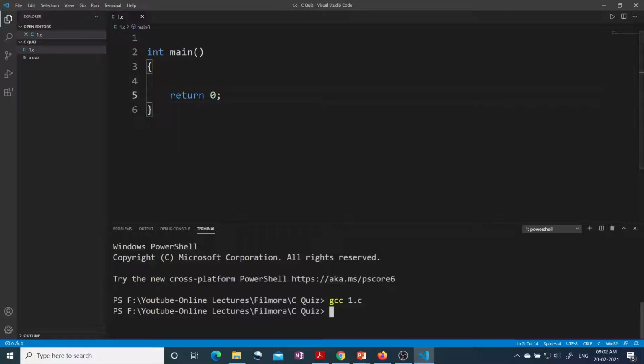Now let's run this program, and we have got a.exe as the output file. Let's write ./a. See, I'm not getting any error like a runtime error after running this program. That means this is a valid C program. It is not compulsory to include your header file. And why is it not compulsory? Because we include header files only when we want to use the functionality which is present inside them.